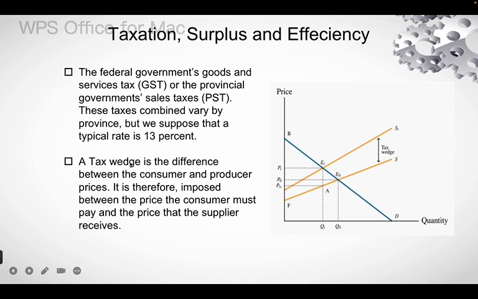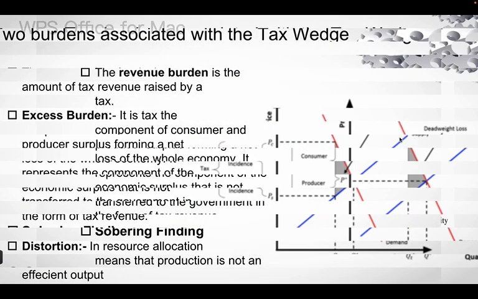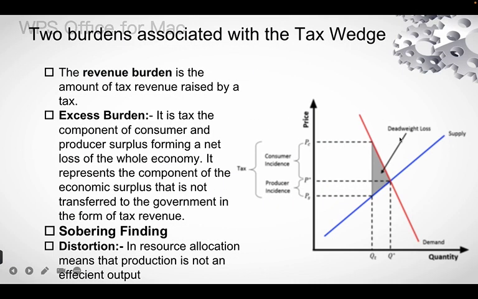Now what is a tax wedge? The tax wedge is the difference between the consumer and the producer prices. It is imposed between the price the consumer must pay and the price the supplier must receive. This shows the tax wedge. There are two burdens associated with the tax wedge. First is the revenue burden and second is the excess burden.